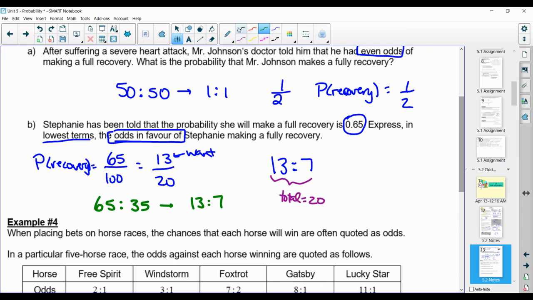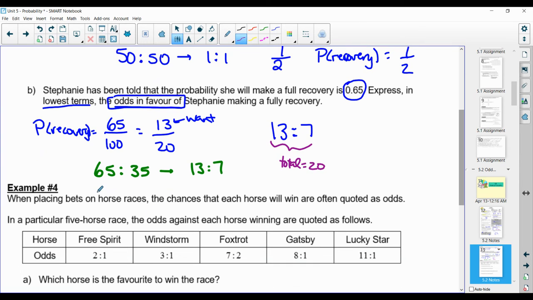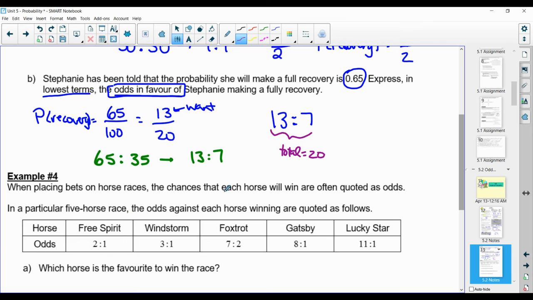All right, so let's look at an example with regards to horses. When there's a horse race and the odds of a horse winning or losing is posted, it's often expressed as odds and not probability. So if you're placing a bet on a horse, and by no means am I advocating for gambling here, this is just an example of where it's used. When placing bets on horse races, the chances that each horse will win are often quoted as odds. And more importantly, it's often quoted as odds against. And so it's really important that you read whether it's odds in favor of or odds against.